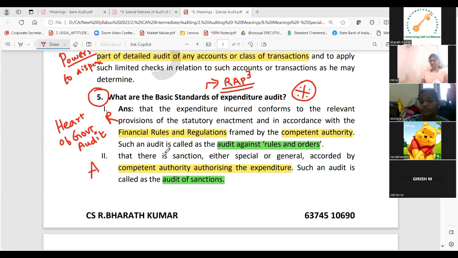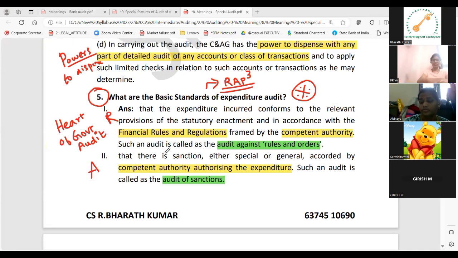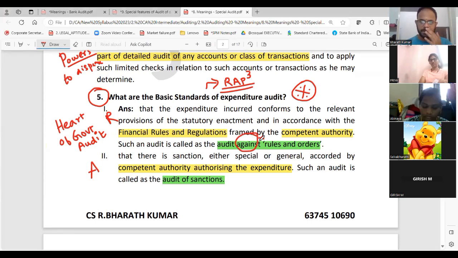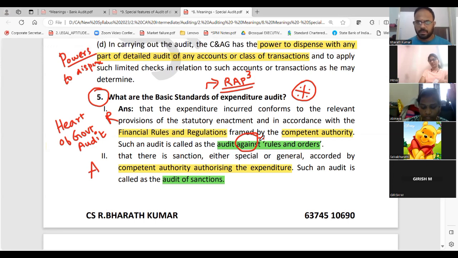So first write keywords for rules against or rules and orders. Sorry, audit against. This against, as I've already told you, is not a negative term. This against means considering the rules and order, what all they will audit. And who will sanction? It can be a competent authority only, special sanction or general sanction.